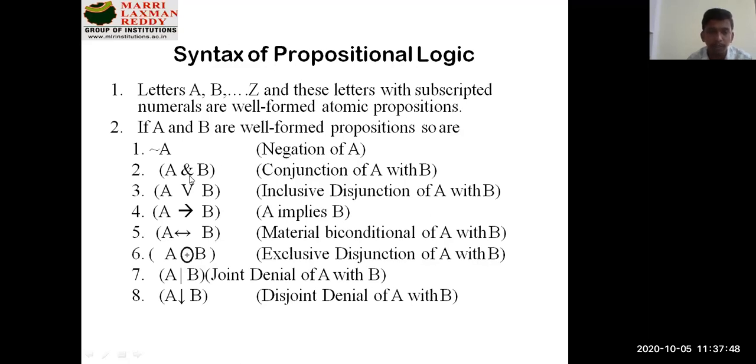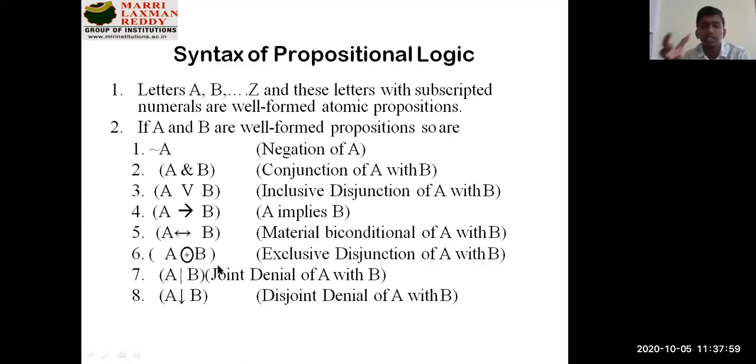This is not the exact symbol. Okay. So A or B, that is your disjunction statement. A implies B, A bi-implies B. So we haven't discussed exclusive OR, but basically these are also part of your propositional logic.